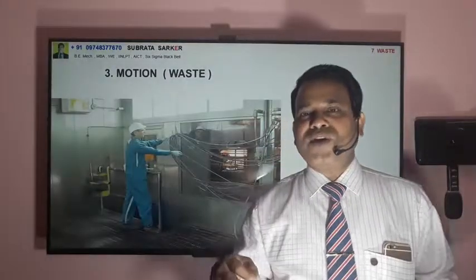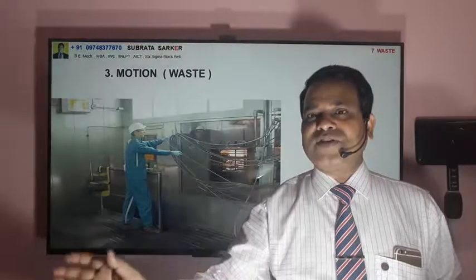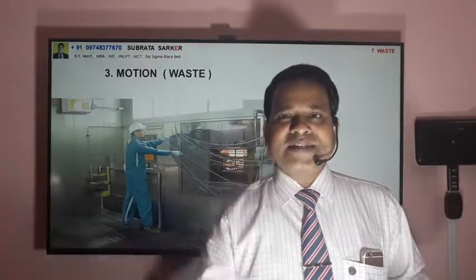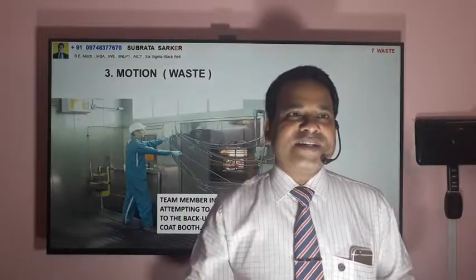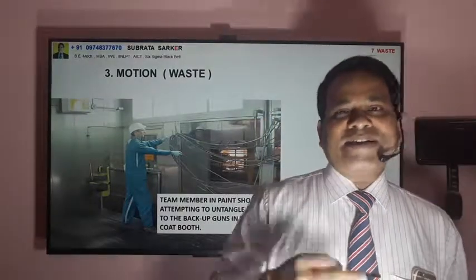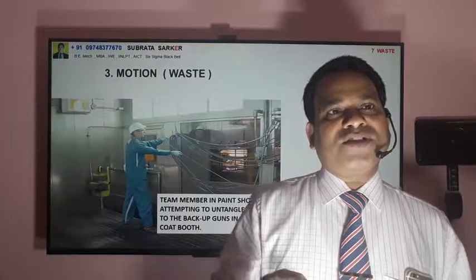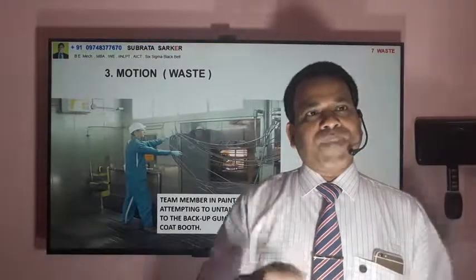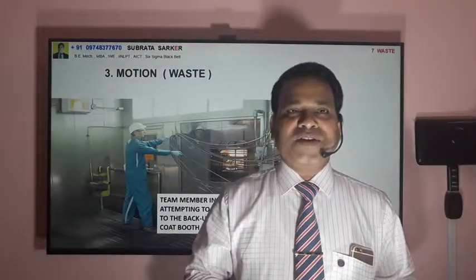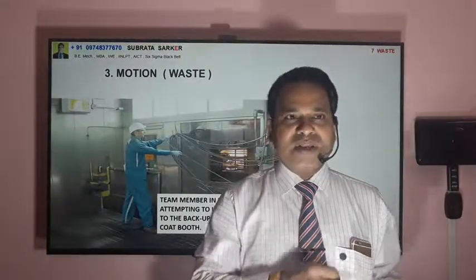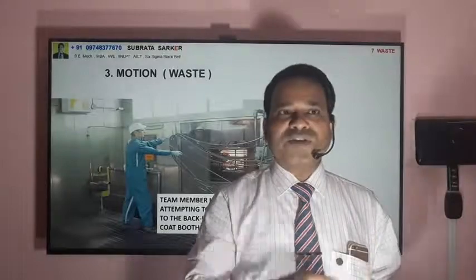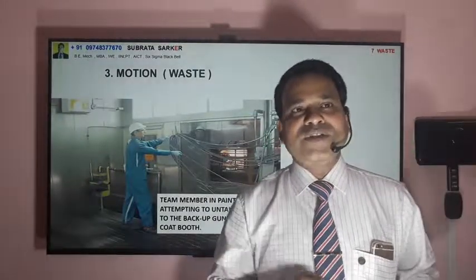And sometimes you are not able to access because a lot of other structures are there, a lot of material is kept that way. So this is actually a loss for the organization. And there is a transportation loss actually, losses from unnecessary movements of the material. 5S is contributing as one of the important factors. 5S can support or help in reducing this type of waste.